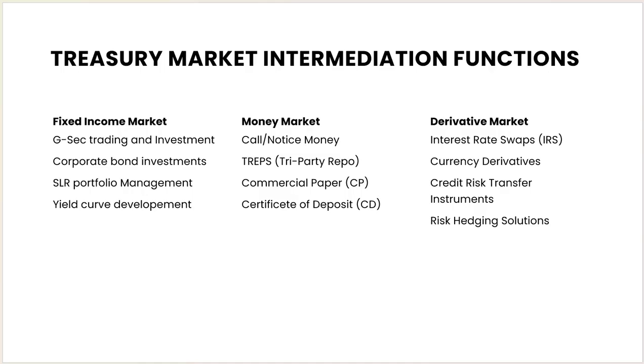Then we go to the money market. So money market instruments are less than 1 year. It is a short term duration, and the capital market is involved in the long term duration. So call and notice money, tri-party repo, commercial papers, or certificates of deposit. All these instruments come under the money market, and the derivatives and their functions are interest rate swaps, currency derivatives, credit risk transfer instruments, like hedging. We use currency swaps, and the risk hedging solutions we use in the derivative market. So betas and all this come under derivatives.